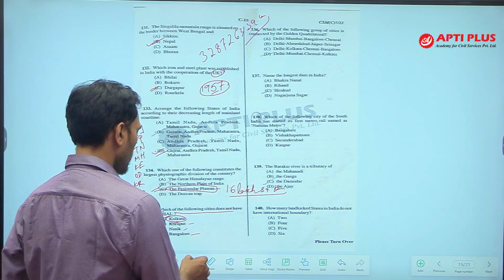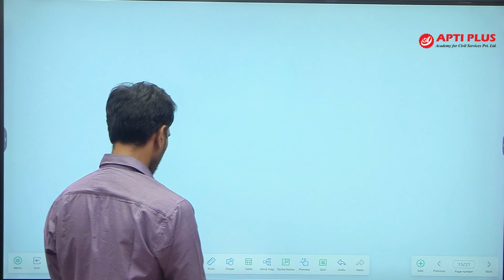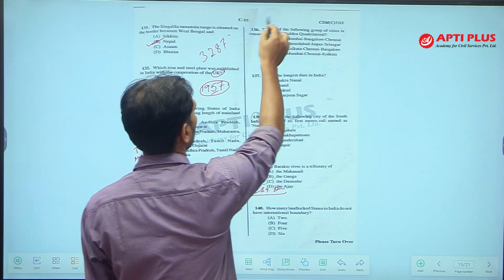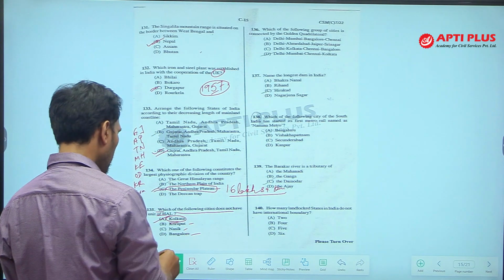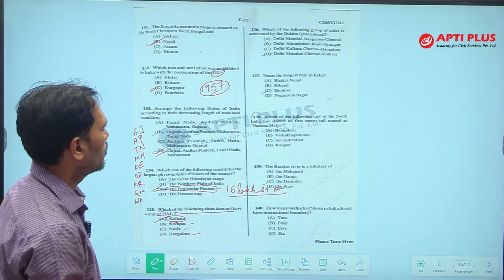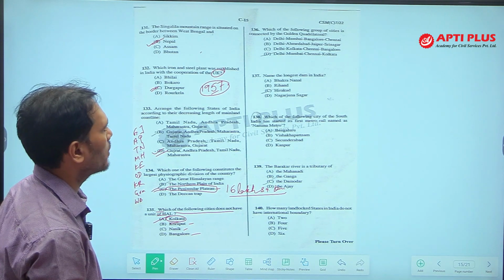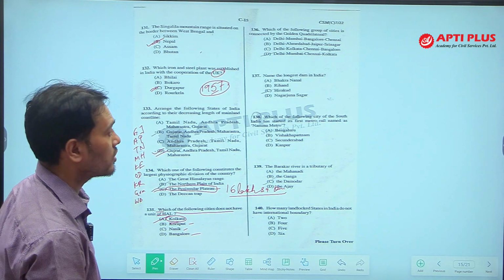Question number 136 says, which of the following group of cities is connected by golden quadrilateral? A very easy question again.